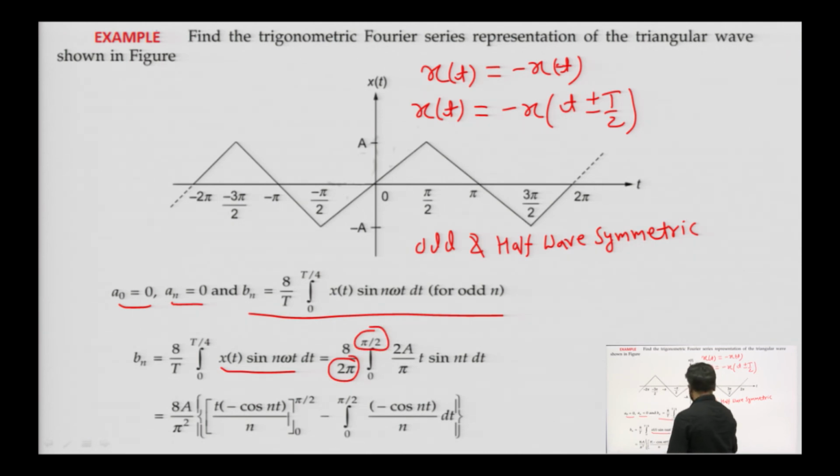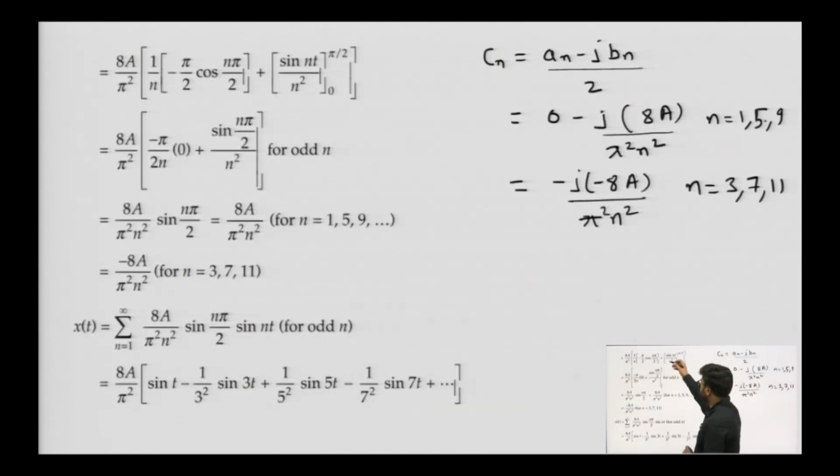For 0 to pi by 2, that is for this period, the equation for this line can be written as 2a by pi into t, y equals to mx. Then sin n t dt, and then 8a by pi square, and we will go for integration by parts: t into minus cos of n t by n, from 0 to pi by 2, minus the integral from 0 to pi by 2 of minus cos n t by n into dt, then 1 by n minus pi by 2 cos n pi by 2 plus sin n t by n square from 0 to pi by 2.